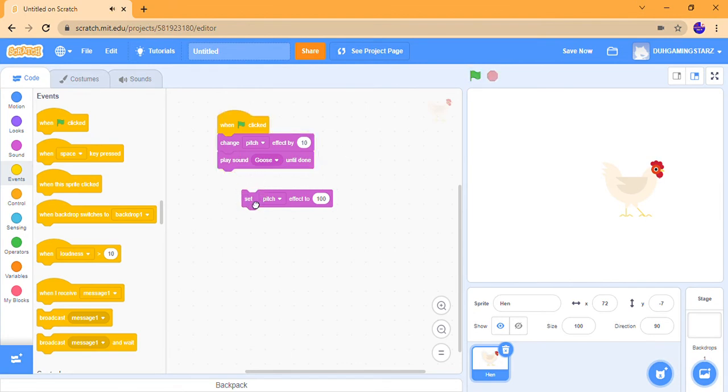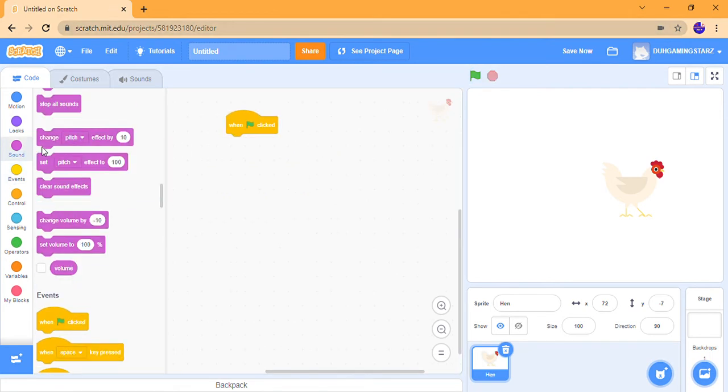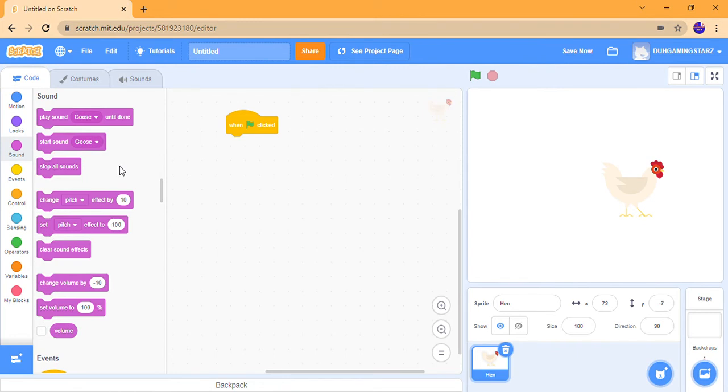It's changed its pitch and I'll set the pitch. First the pitch was high, then it's changed. Now let's change both of them to pan left and right. There is a difference between the two sounds. It's not changing the volume, it's changing the pitch by 10, higher or lower.